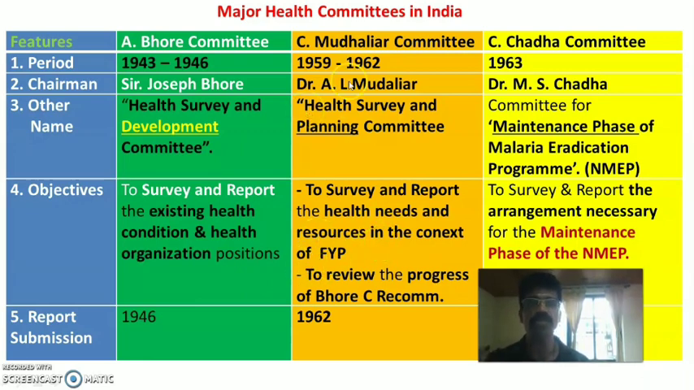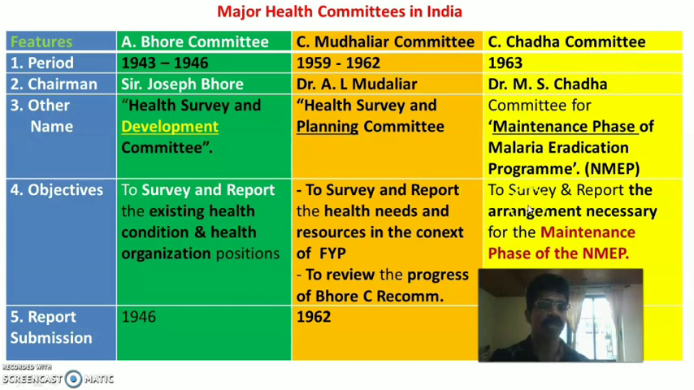The second objective of the Mudaliar Committee was to review the progress made on the Bhore Committee recommendations. As you know, it is a second committee. The Bhore Committee had already given its report, and the government had changed or implemented the recommendations somehow. So the committee had to review the progress of the Bhore Committee recommendations after the implementation of certain programs by the government, and survey and give a report in relation to that progress.